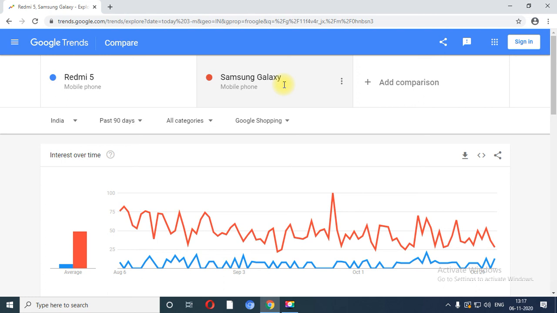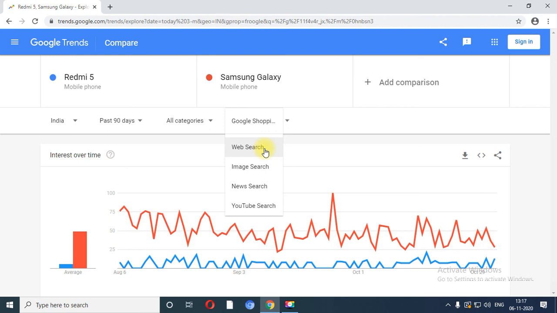So similarly, say for example, if you want to see the trends of Anushka Sharma over Deepika, at that time you can apply those two search terms over here and you can see the graph of those two women over here, and you can also change the categories from this particular option.